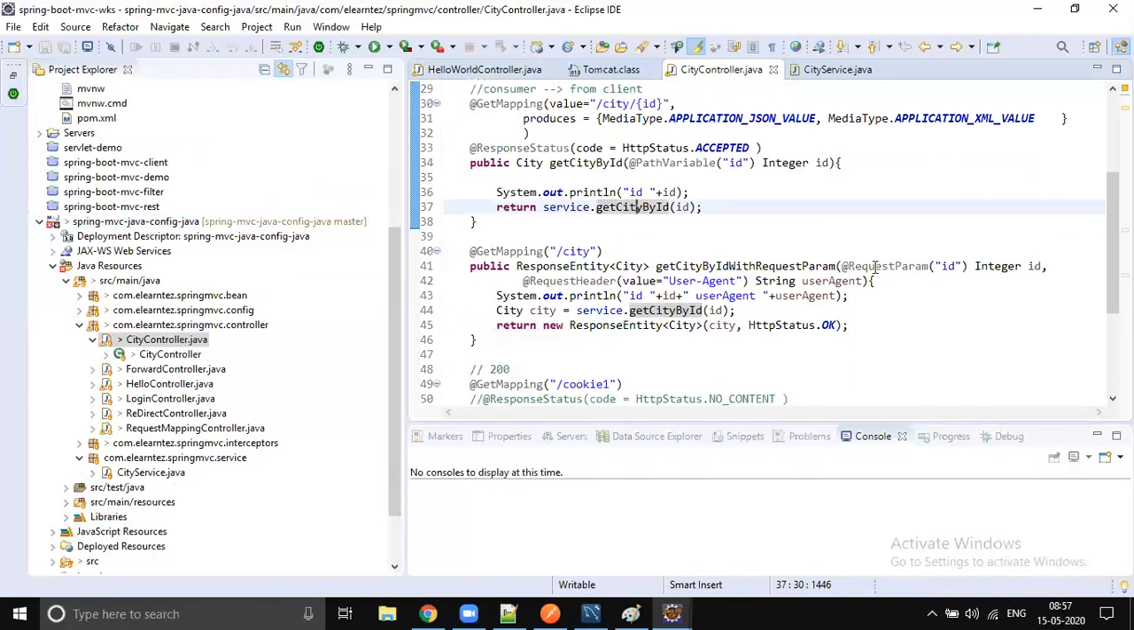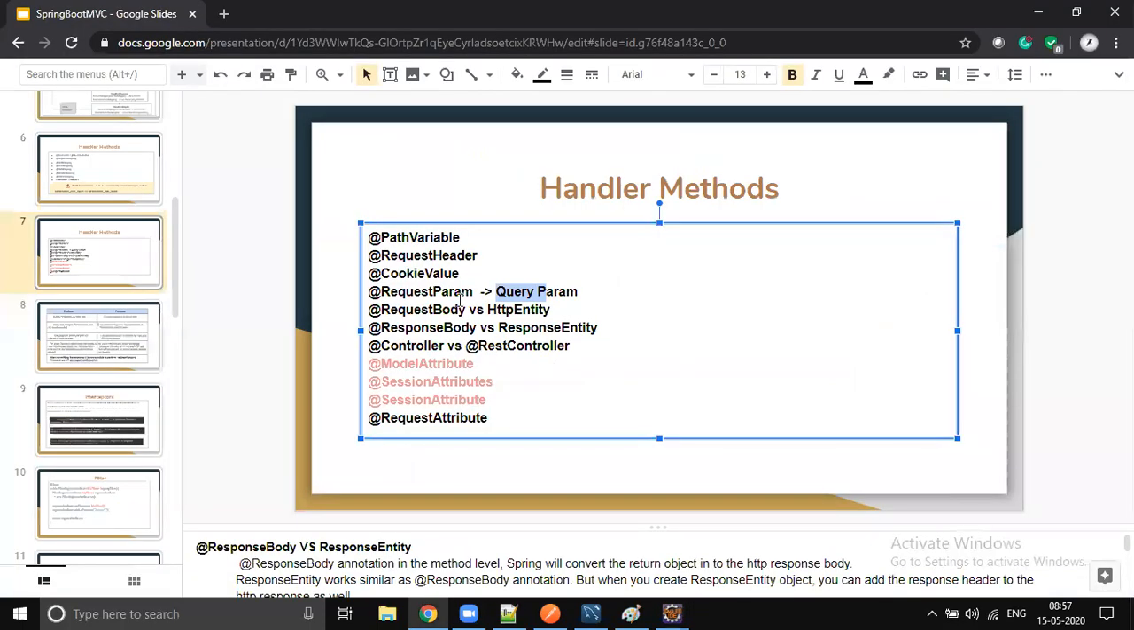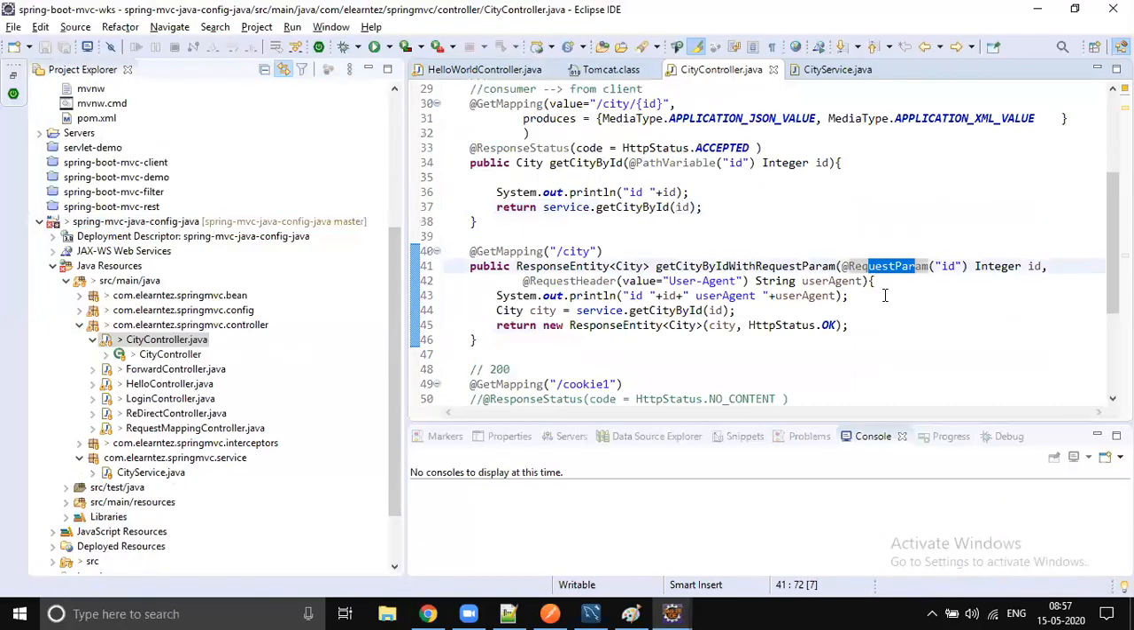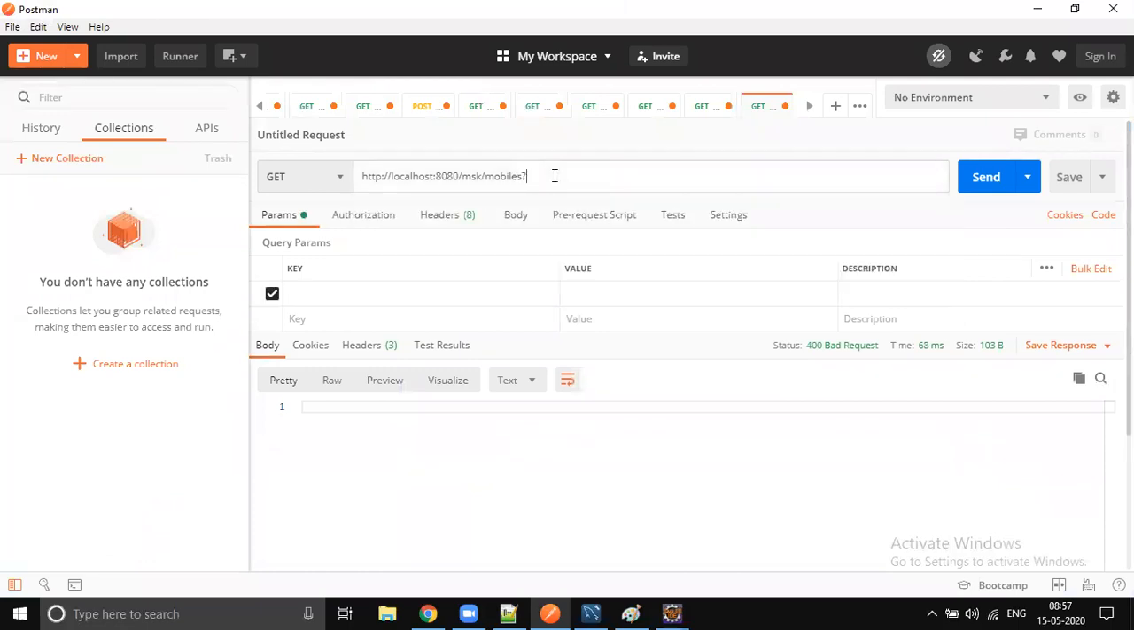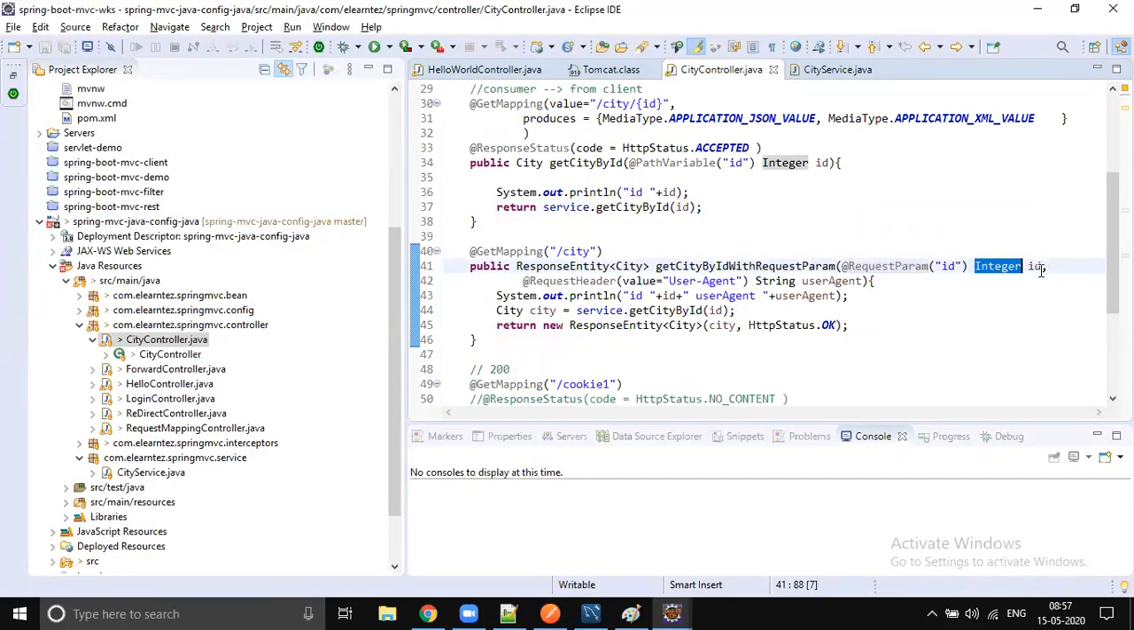Sometimes you can get a request param. Request param is nothing but a query parameter. It would have been named query param, but somehow in Spring it is named request parameter, which means it's going to be a query parameter. So how do you send the query parameter? You send a question mark, then ID equals to a value. This ID section will be handled by using this request param.